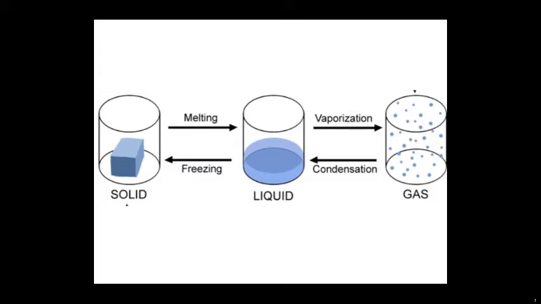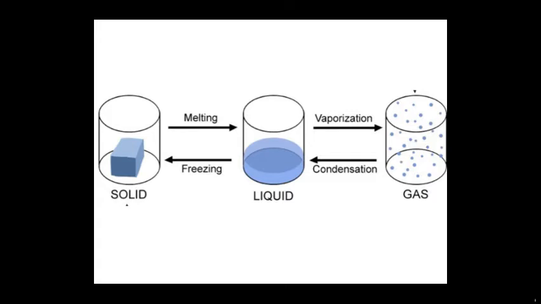So just as a review, this is an image of a solid, a liquid, and a gas. It doesn't have to be water. It can be any substance. If we're following the arrows on the top in this image, you can see the solid is being melted into the liquid, which is being vaporized into the gas. That would be when you're adding energy. On the bottom arrows, it's when you're taking away energy. A gas can become a liquid, which can become a solid.